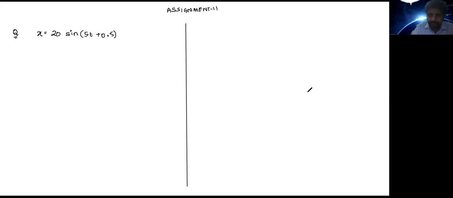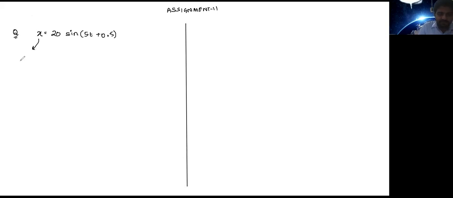Okay. So we are being told the value of x, where x is displacement. That is given as 20 sine(5t + 0.5). Right? Now, tell me what are the different elements of this equation. Name each one of them. First of all, classify them.